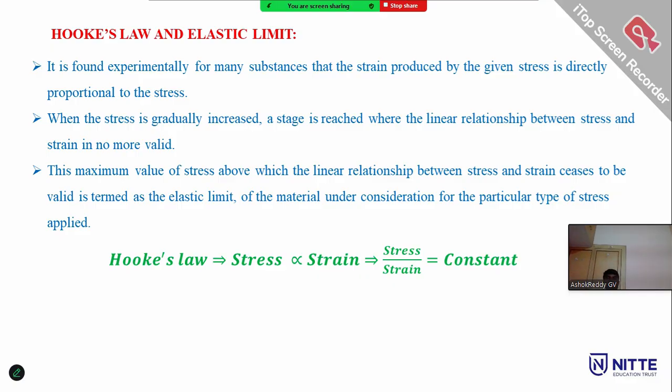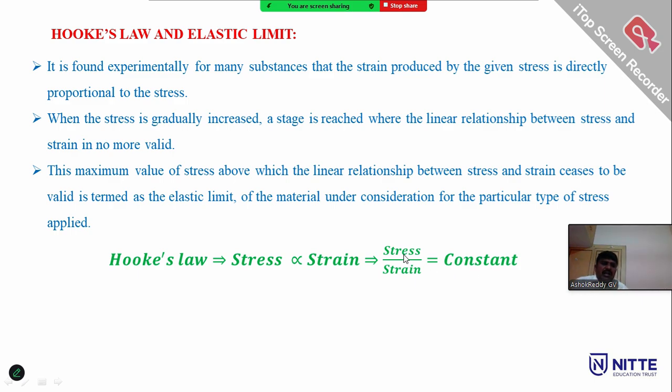Hooke's law: stress is directly proportional to the strain. Stress is equal to a constant times strain, where the constant is the proportionality constant. By cross multiplication, stress by strain is equal to a constant. This constant is called the modulus of elasticity. What do we mean by modulus of elasticity?